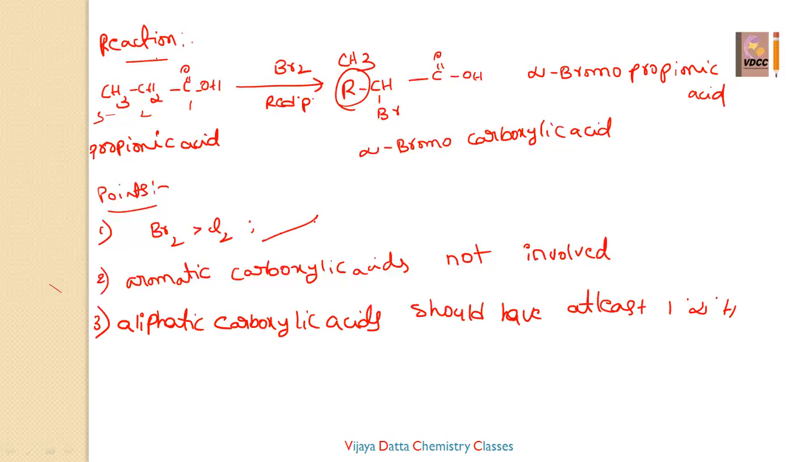Okay, so these are the conditions. Bromine is more preferable than chlorine. Aromatic carboxylic acid does not take part in this. Aliphatic carboxylic acid should have at least one alpha hydrogen. Then we will get this reaction. Now come to the mechanism. The mechanism is very, very important. Let us see here.